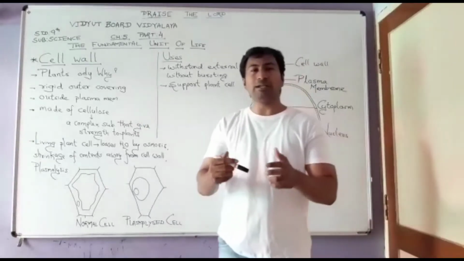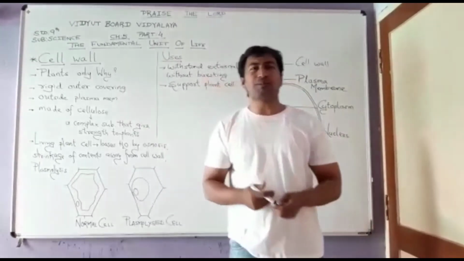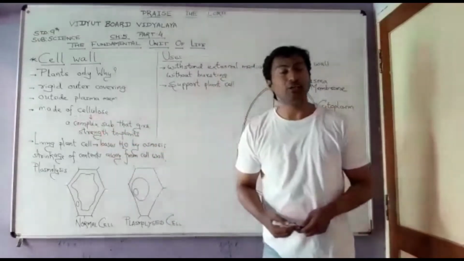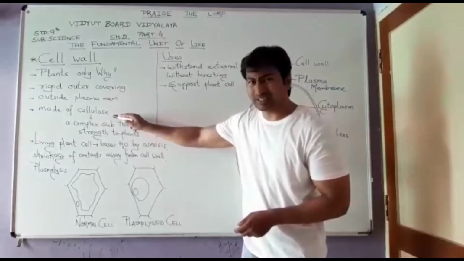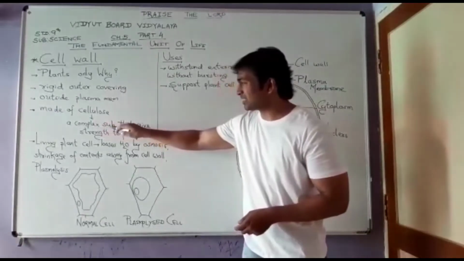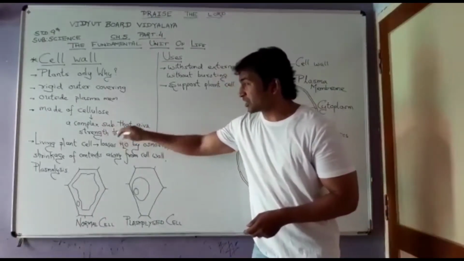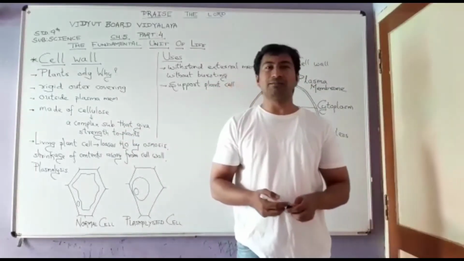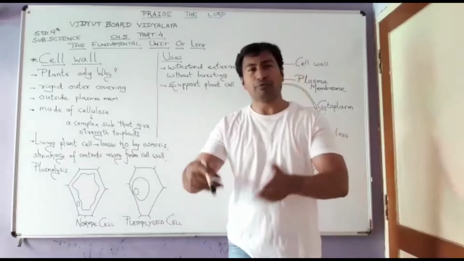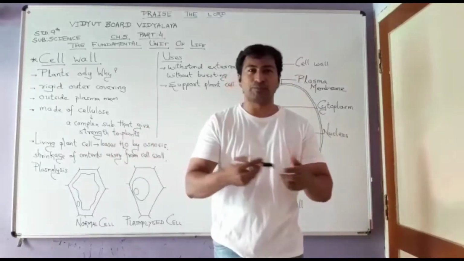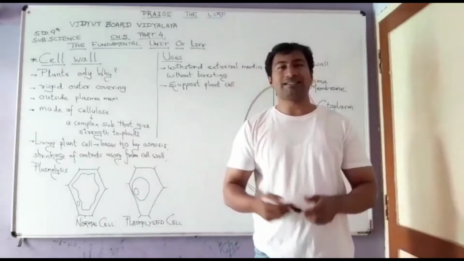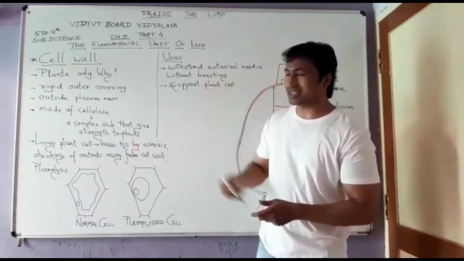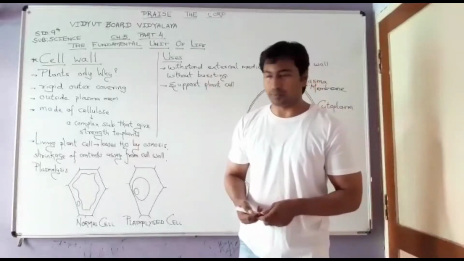Now what is this cell wall made up of? There is one special material which is used. It is made up of cellulose. Now what is this cellulose? This cellulose is a complex substance that gives strength to the plants, and because of this cellulose the plants are able to stand erect. No doubt a few other factors are also responsible for making the plants erect, but along with that the cellulose also has a huge role to play.